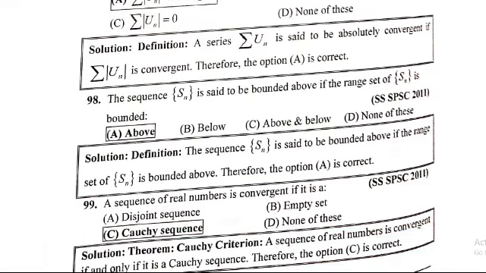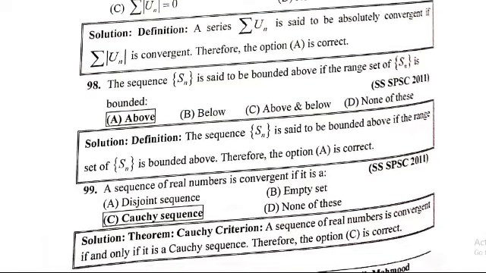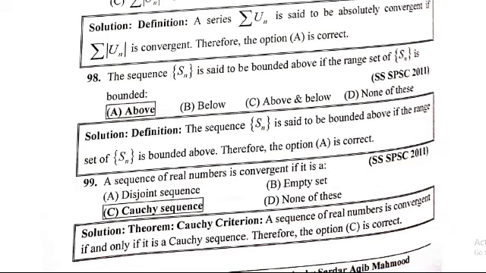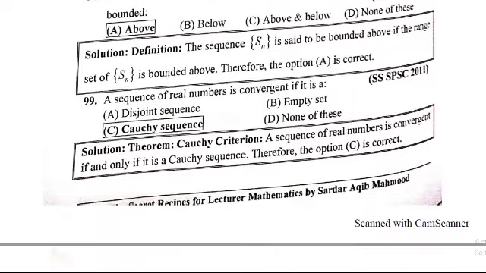99 number: a sequence of real numbers is convergent if it is a Cauchy sequence. Option C is correct. Theorem, Cauchy criterion: a sequence of real numbers is convergent if and only if it is a Cauchy sequence. So option C is correct.